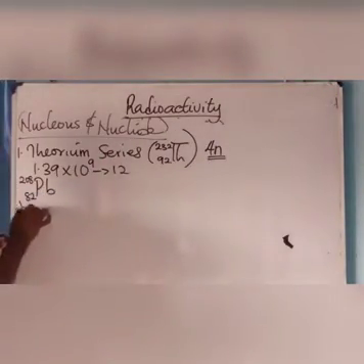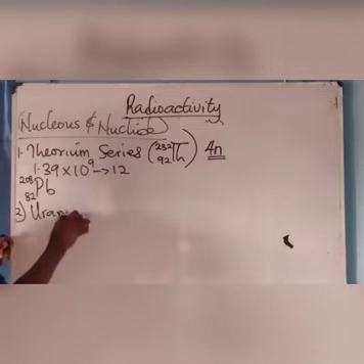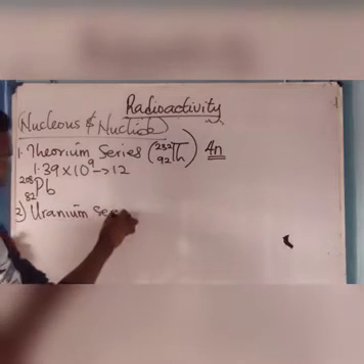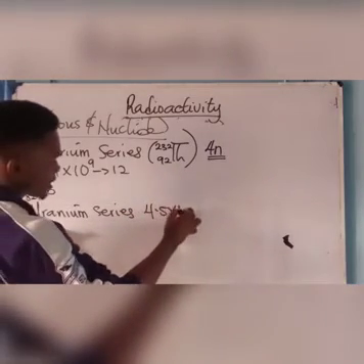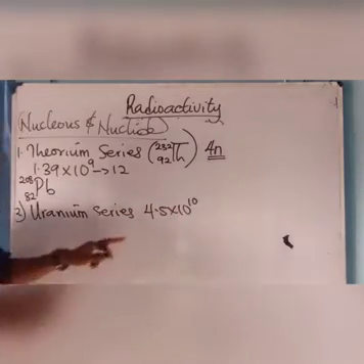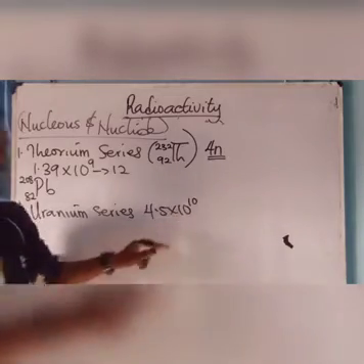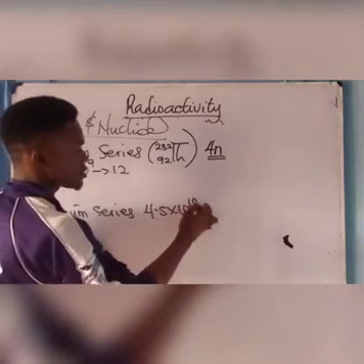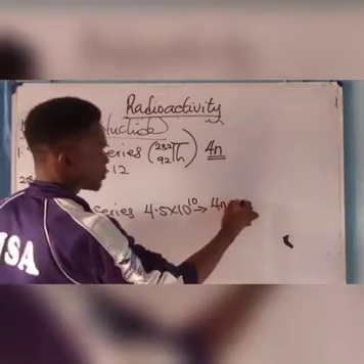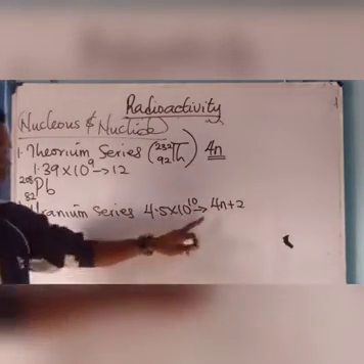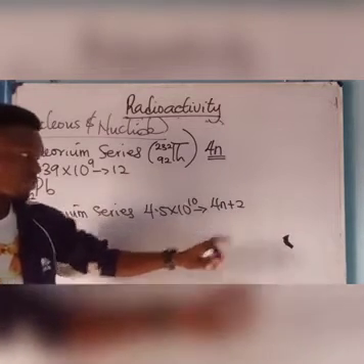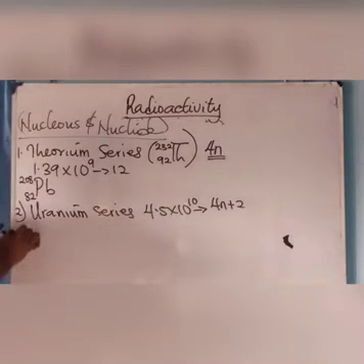Number 2, you now have the uranium series. The uranium series has a half-life of 4.5 times 10 to the power 10. This series is also called the 4n plus 2 series. Take note of that.